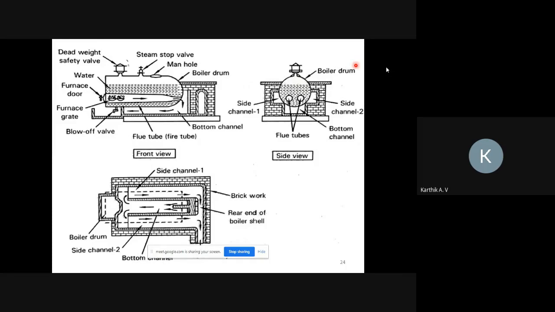In the exam, while writing, you should write point-wise. Don't write full theory. These are the two types of boilers, Babcock and Wilcox boiler and Lancashire boiler. Some more types of boiler are there, but in your syllabus only two types are mentioned.